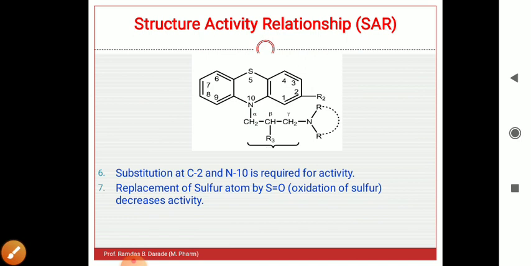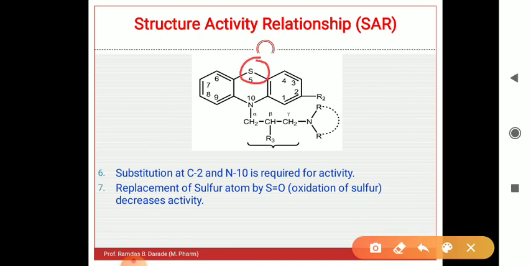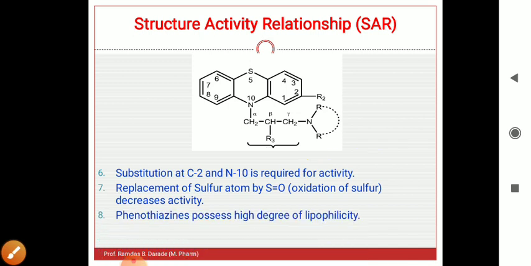Replacement of the sulfur atom, here at the 5th position, by oxygen leads to oxidation and decreases the activity. If we replace this sulfur by an atom such as oxygen, it results in a decrease in pharmacological activity.